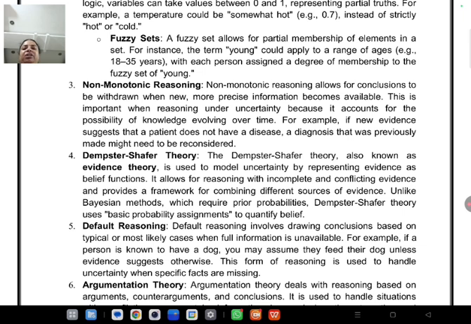For example, if the new evidence suggests that the patient does not have a disease. Say I checked 10 days before, and based on those reports the disease was there, and the current report says that the patient doesn't have the disease. Or say in an MRI, the person is diagnosed with some brain-related disease, and after other proper tests the person does not have that particular disease.